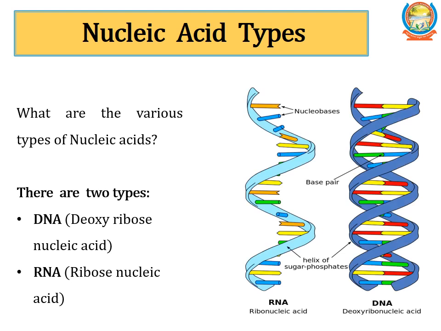Types of nucleic acid. There are two types. One is DNA, another is RNA. The full form of DNA is deoxyribose nucleic acid and RNA is ribose nucleic acid.